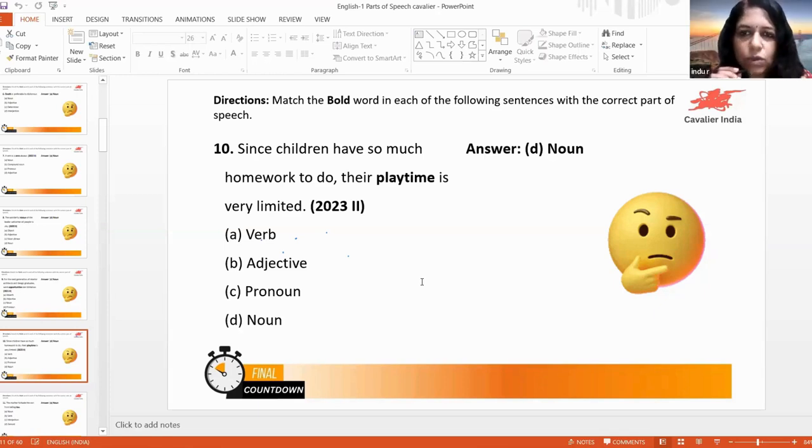Okay. We can use an adverb in three ways. One is modifying the verb, modifying an adjective, and modifying another adverb. But actually, if it is modifying another adverb, they will give another word as intensifier. So that is how it will be in the question, and you should change it to intensifier.